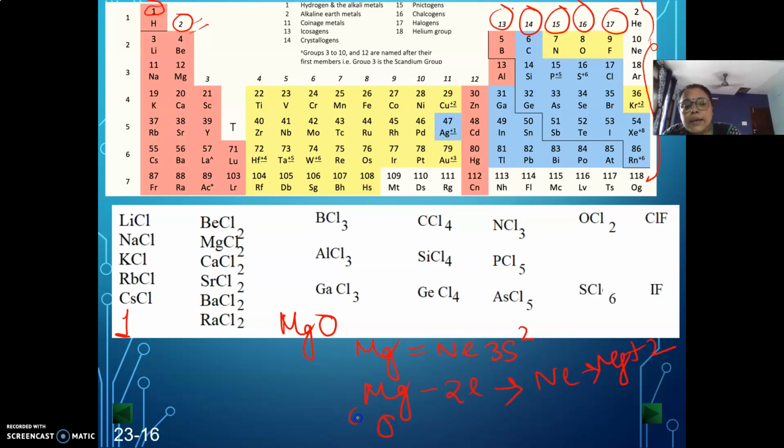Oxygen atom has atomic number 8. So if it can take 2 electrons, immediately it can go to O2 minus, that is the neon configuration. So it will be an ionic compound, magnesium oxide, where magnesium is plus 2 and oxygen is minus 2. So this 2 is the valency. Anyhow, when you take the main block elements, whatever be their group number will be their valency.